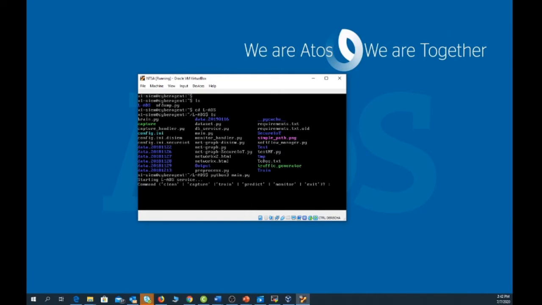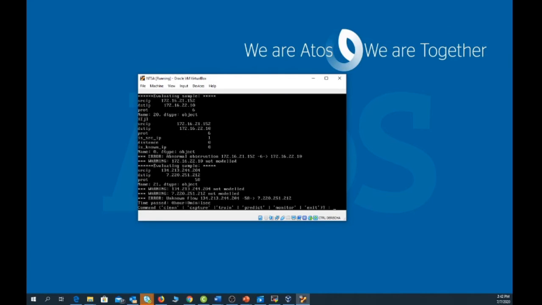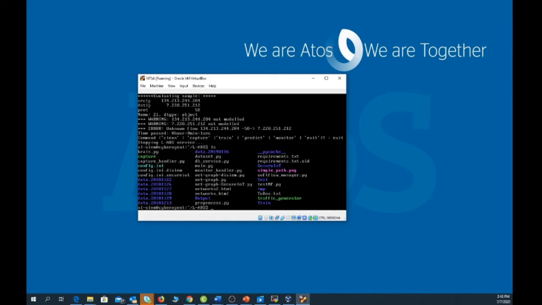Now we have several options. Like I said before, we can select train if we want to train the algorithm to generate a model. But since the model is already trained, we are just going to hit Predict, and all the options that will appear, we are just going to accept them all. And then, as you can see, in 1 second, we have obtained all the results. So we can exit to have access to the output.